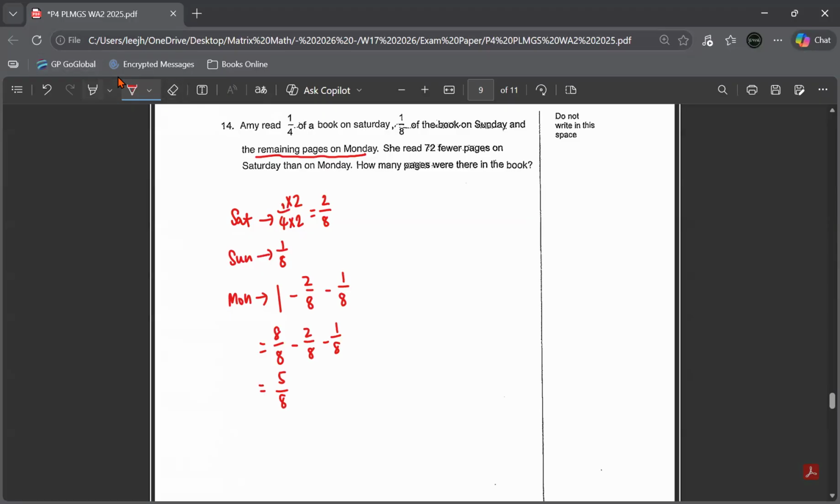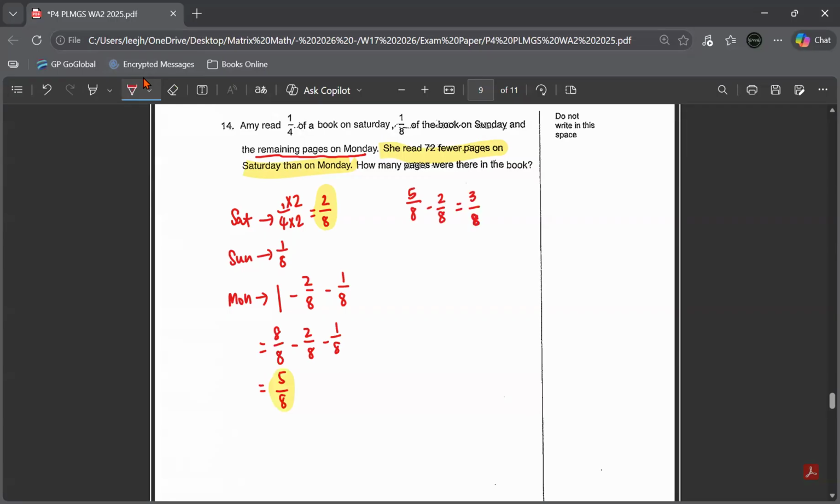But the value they give us is that she read 72 fewer pages on Saturday than on Monday. So on Monday and Saturday, there is a difference in the fraction read. 5/8 minus 2/8.